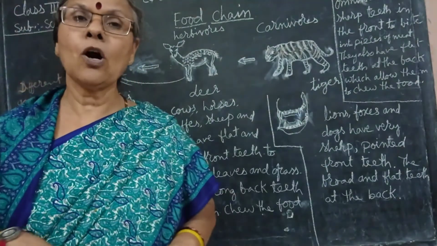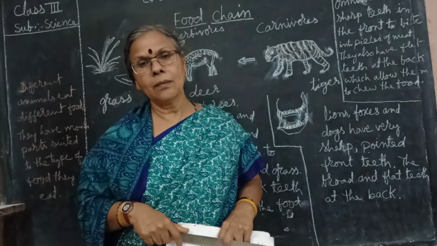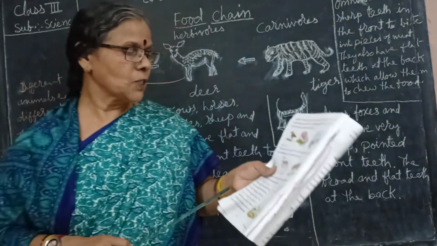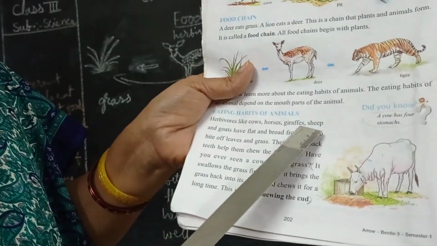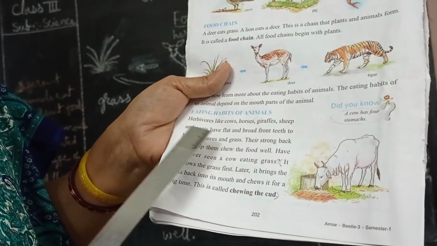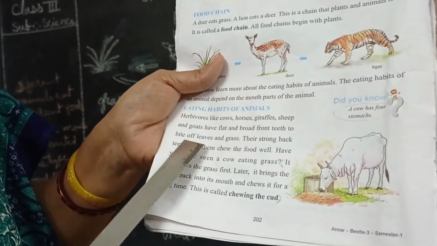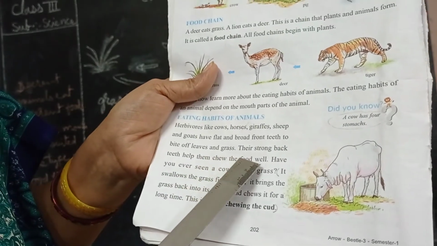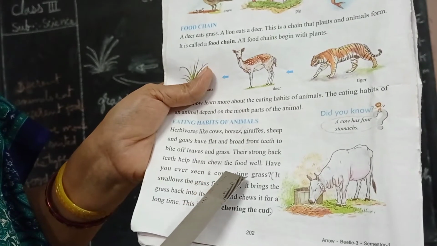Because very commonly we can see the cow and the buffalo. You can observe them while eating. Herbivores like cows, horses, giraffes, sheep and goats have flat and broad front teeth to bite off leaves and grass. Their strong back teeth help them chew the food well.